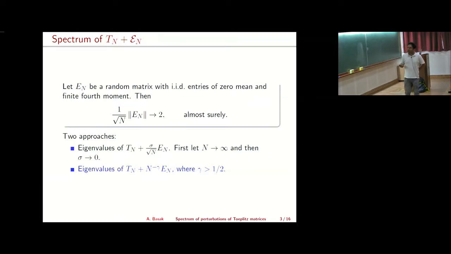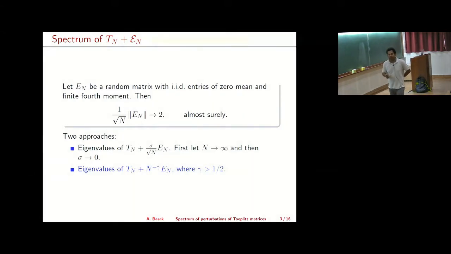Another way you can do is to look at the sum Tn plus n to the negative gamma En, where gamma is strictly greater than 1/2. So this way what you're adding is really a noise because its spectral norm goes to 0. And in this talk, we'll follow the second approach. So what we'll study is the eigenvalues, or the spectrum, of Tn plus n to the negative gamma En, where gamma is strictly bigger than 1/2, and En will be a random matrix with certain assumptions.